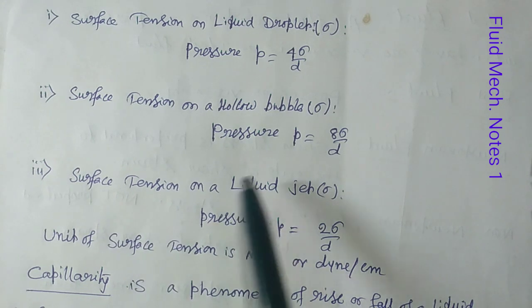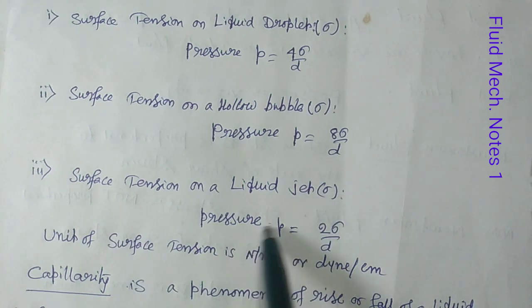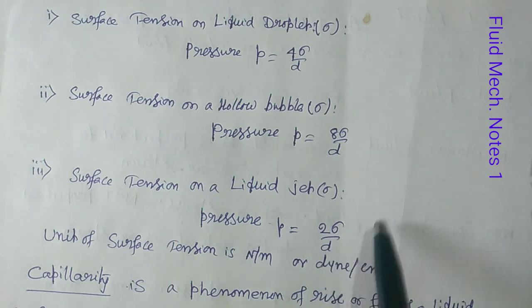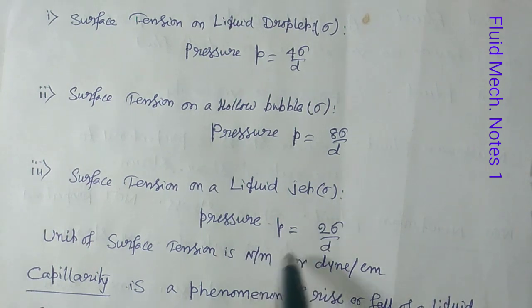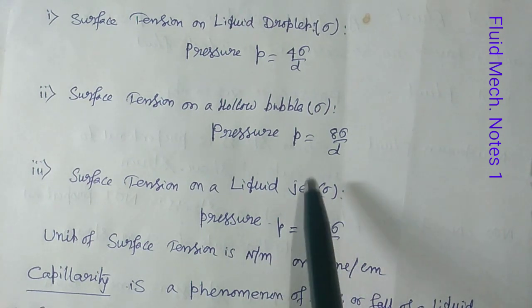And the third case, surface tension on a liquid jet, where pressure equals 2 sigma by D. If we consider a length L of the liquid jet, then we can get this expression.